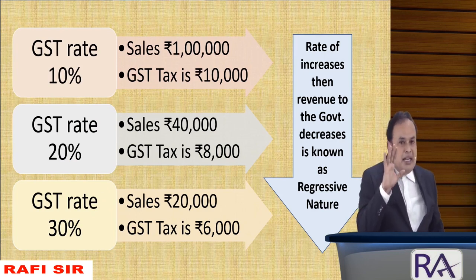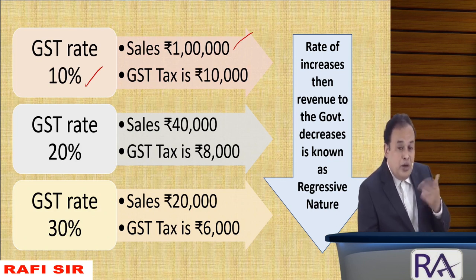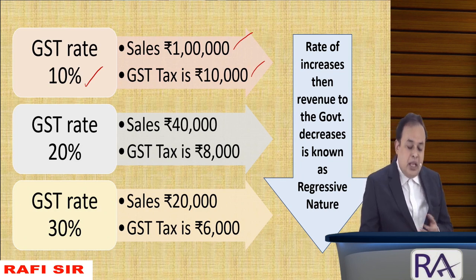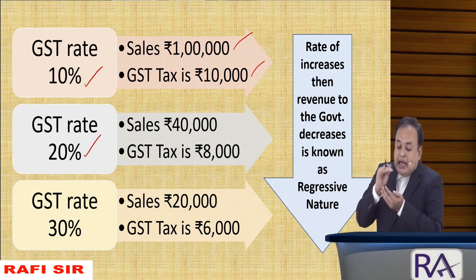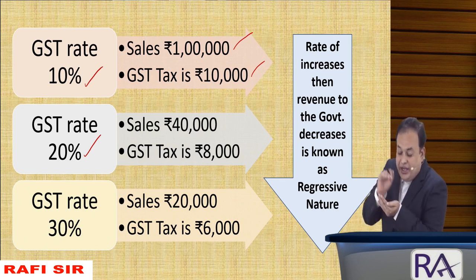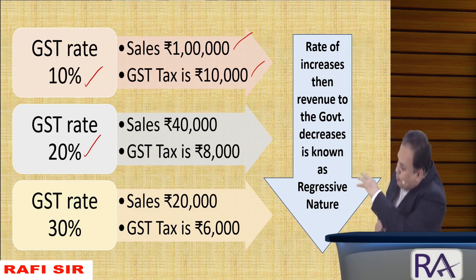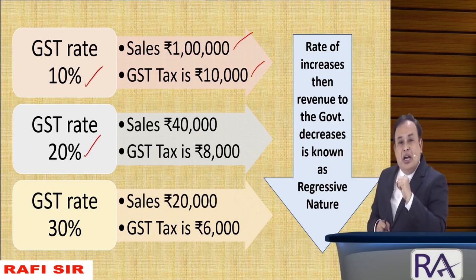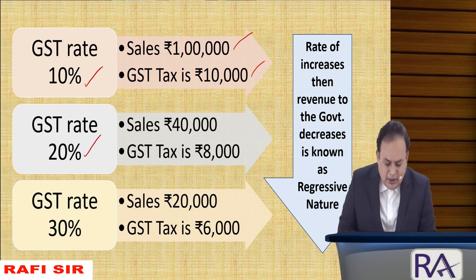Here, rate of GST, say 10%. Sales 1 lakh. GST to the department, government, 10,000. Further, GST goes up to 20%. What happened? The rate of GST goes from 10% to 20%, and the person who is willing to buy that product or that particular service, affordability reduces. As simple as that, my dear.